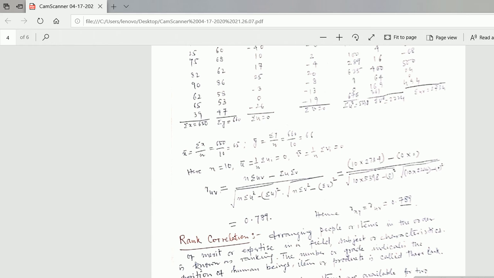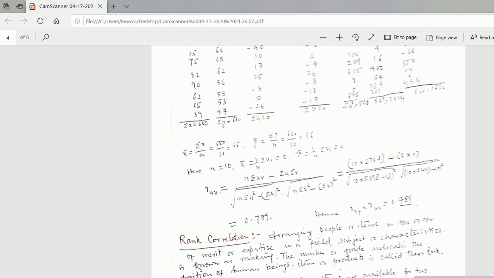R of uv is equal to n summation uv minus summation u summation v upon under root n summation u square minus summation u whole square, into under root n summation v square minus summation v whole square. Now here n is 10, u bar is summation ui upon n, and v bar is summation vi upon n, which you have already got as 0.